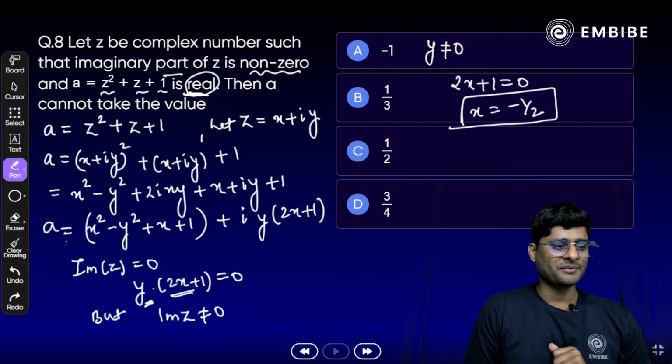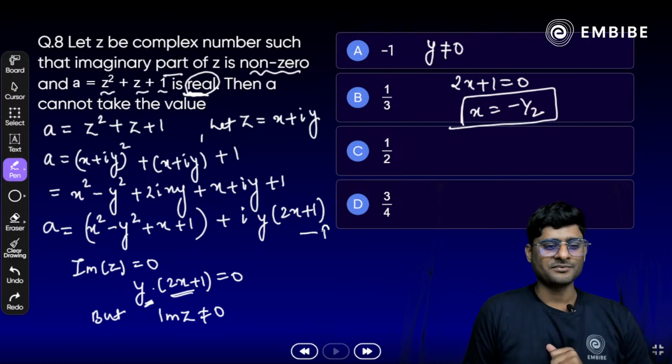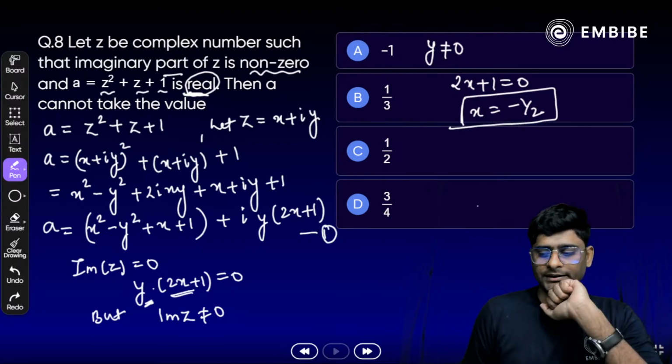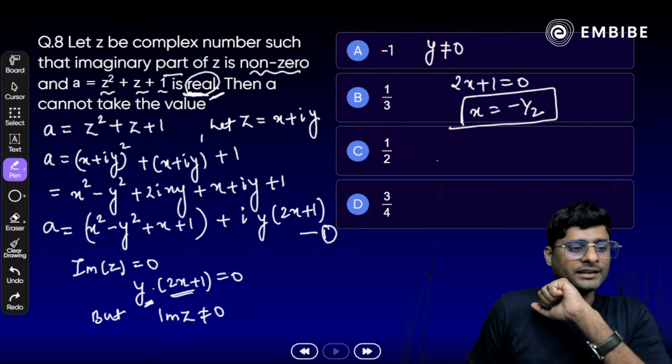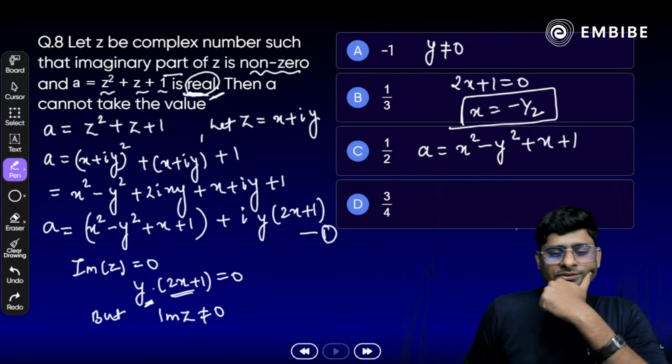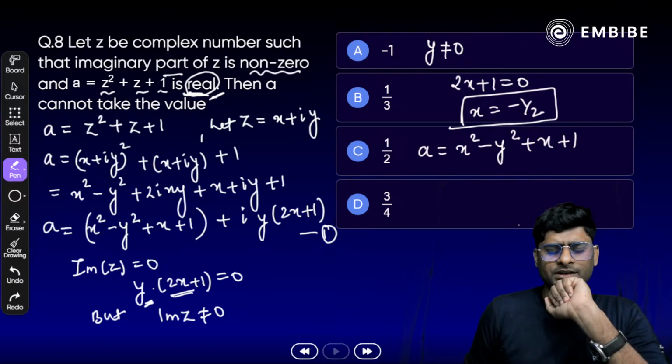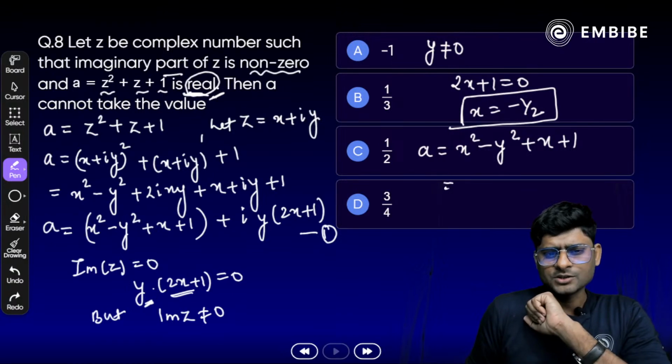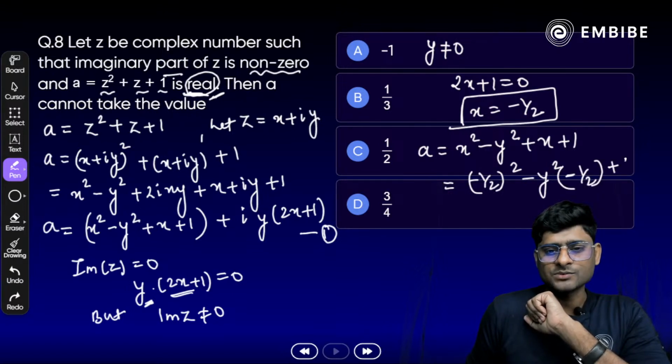Now substitute the value. In the equation, we have to take the real part only, because A is real. So A is equal to what we have here? X square minus Y square plus X plus 1. Try to substitute the value here. X is minus half. That should be minus half whole square minus Y square, then minus half plus 1. Once we solve, what we get here? 3 by 4 minus Y square.